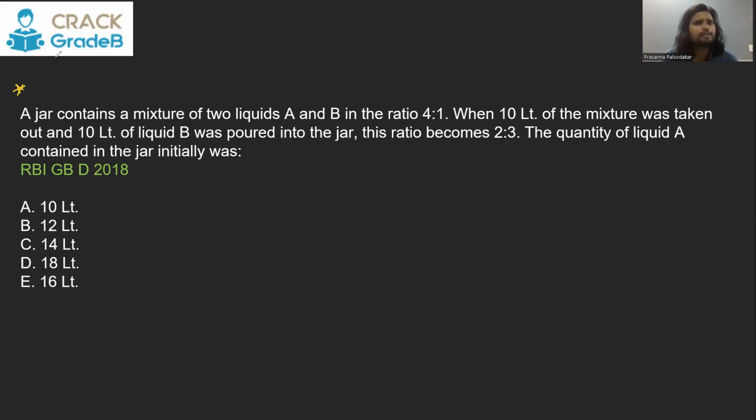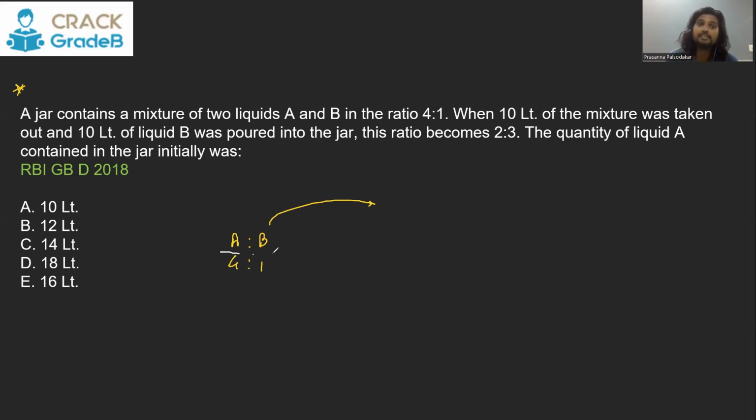And analyzing is easy. Once you understand what we discussed earlier about that separation of mixture, then this becomes very easy. All you need to understand is that a jar had 2 liquids A and B in the ratio 4:1. If you take out something, what problem do students face?